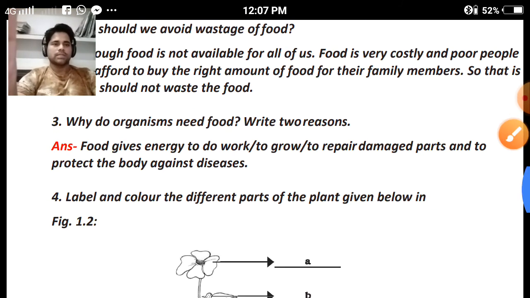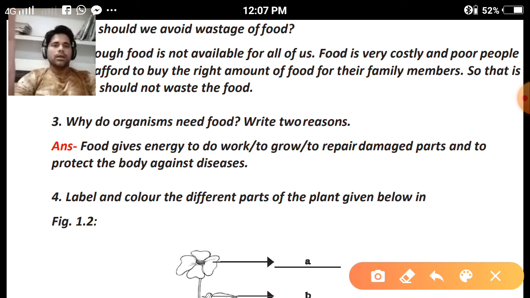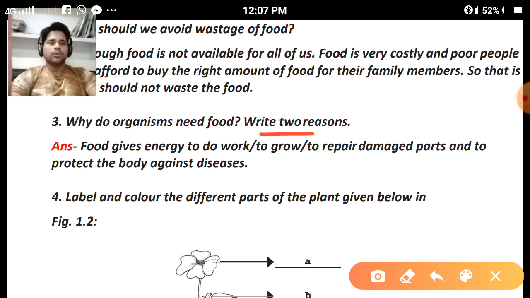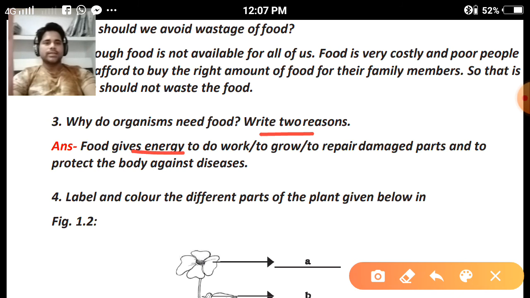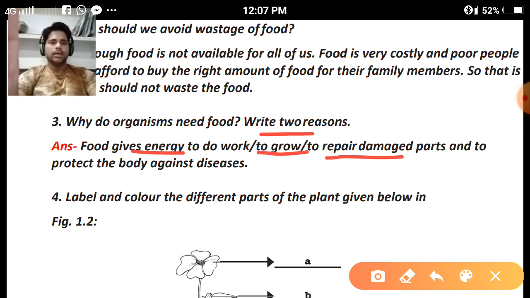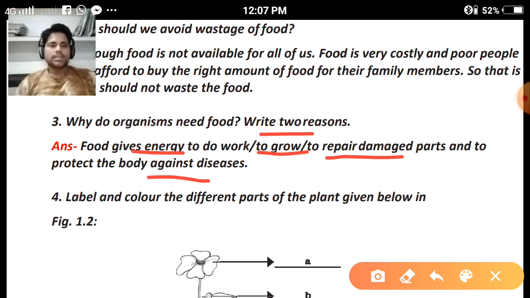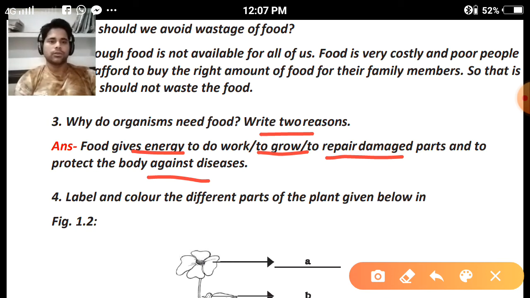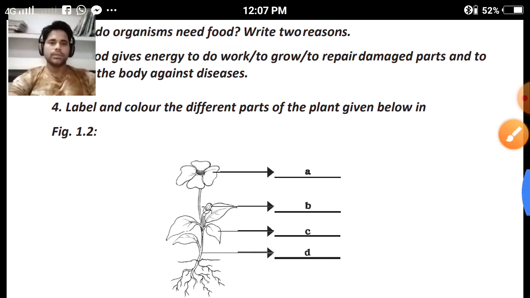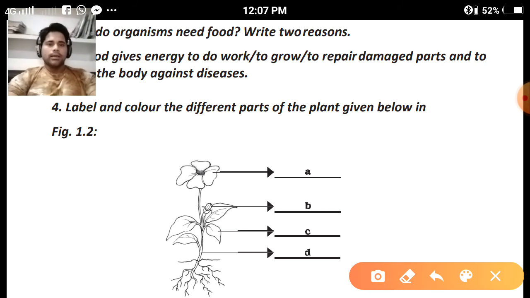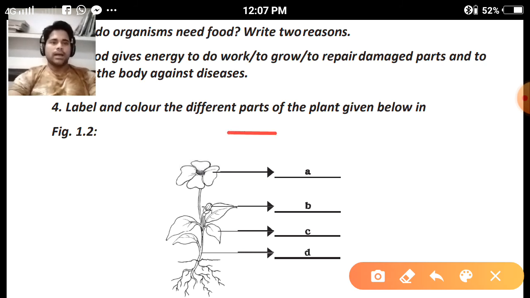Clear? Question number 3. Why do organisms need food? Two reasons. Food gives energy to do work, to grow, to repair damaged body parts, and to protect the body against diseases. The importance of food we have seen in chapters 1 and 2. So you should revise the chapter from the notes as well as the exercise, then you will get perfection in this question. Clear?